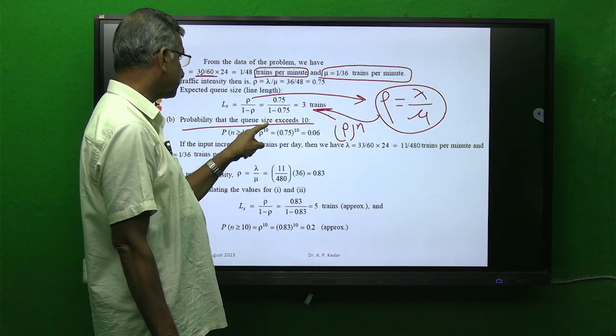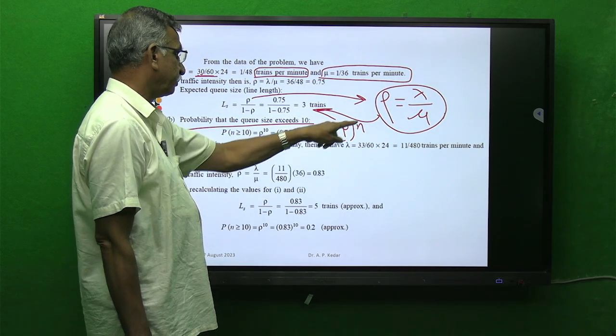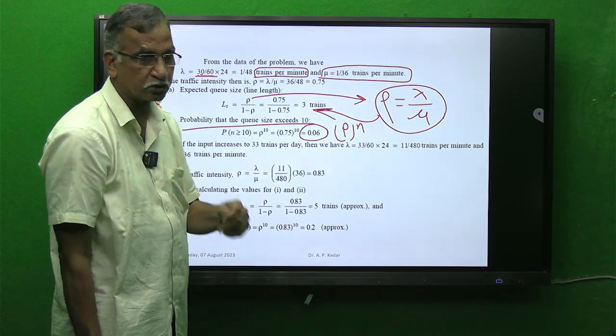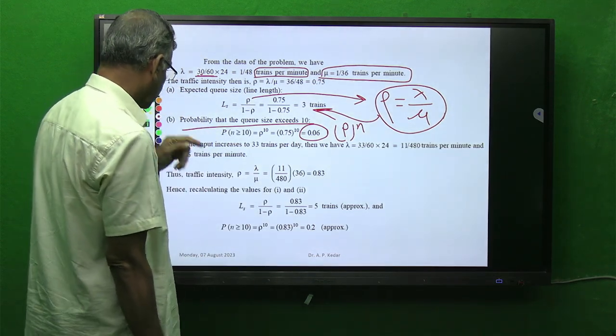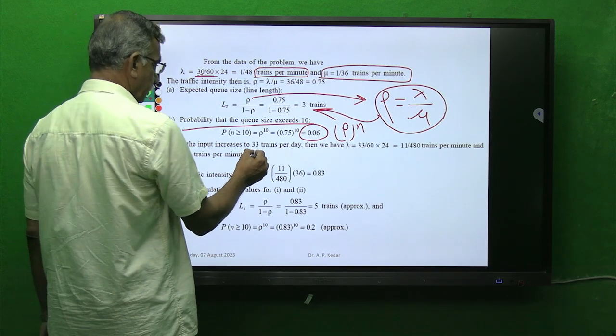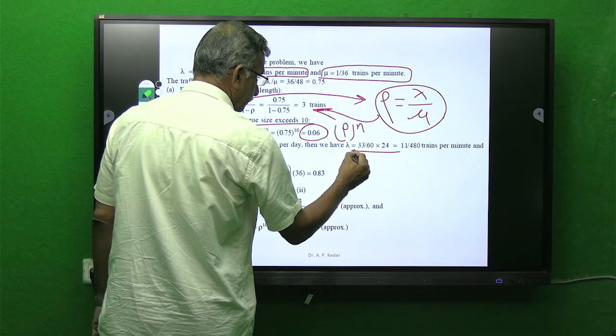Here 10 is given, so replace n by 10, rho being lambda by mu. So it gives 0.06.